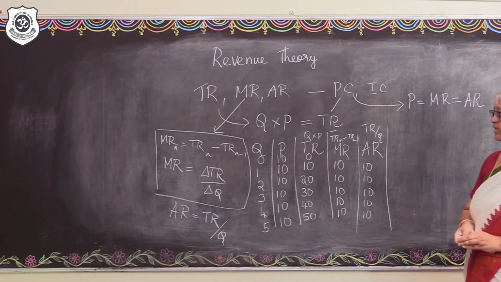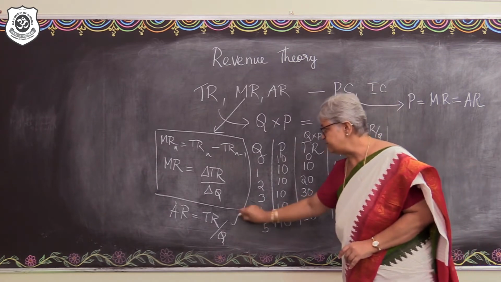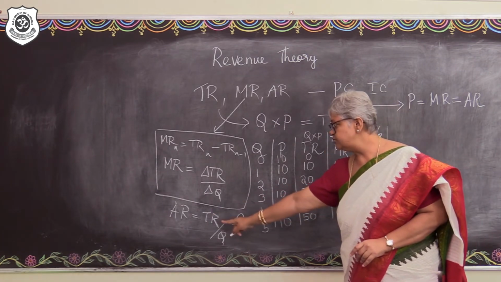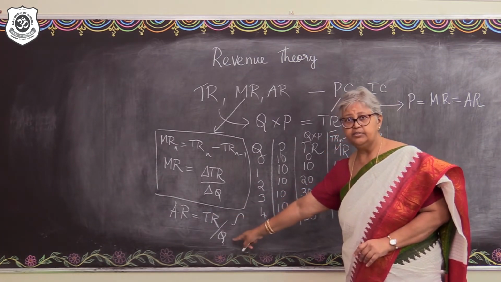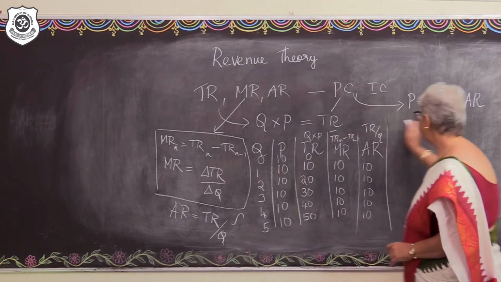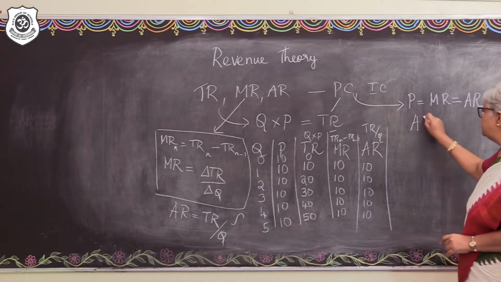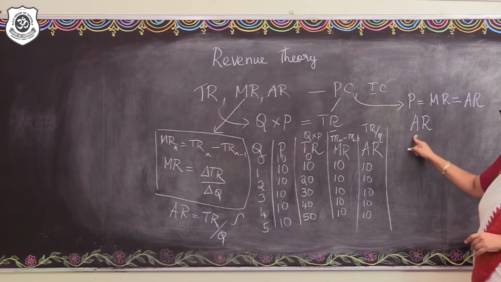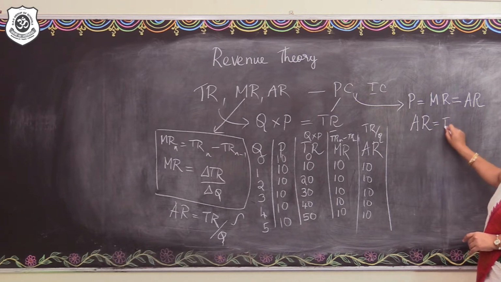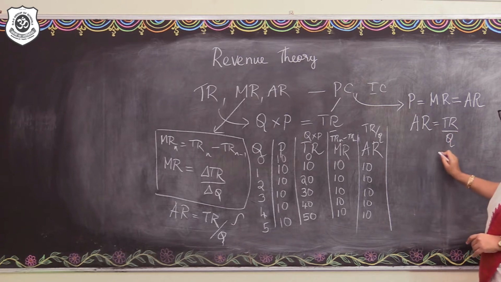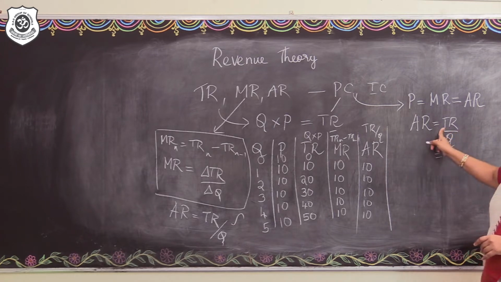Okay, fine. Now, look at this particular identity. AR is equal to TR divided by Q, right? The average revenue or the per unit revenue is understood as the TR divided by Q. Now let me expand this total revenue.